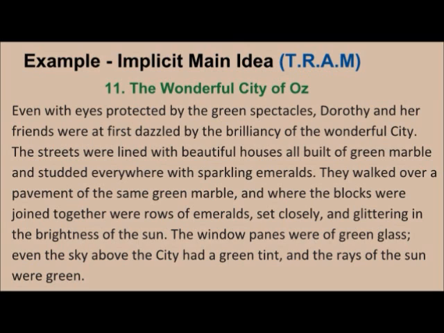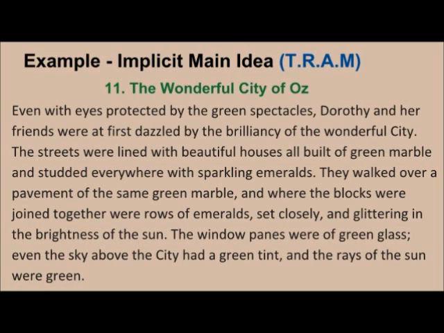The wonderful city of Oz. Even with eyes protected by green spectacles, Dorothy and her friends were at first dazzled by the brilliancy of the wonderful city. The streets were lined with beautiful houses, all built of green marble and studded everywhere with sparkling emeralds.